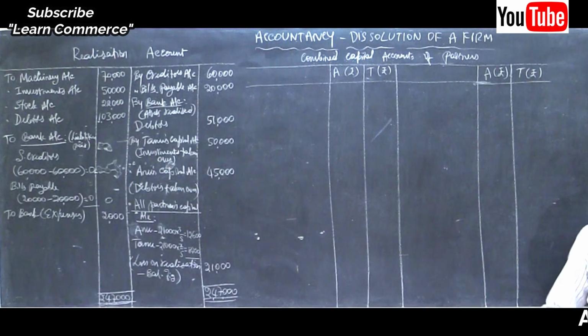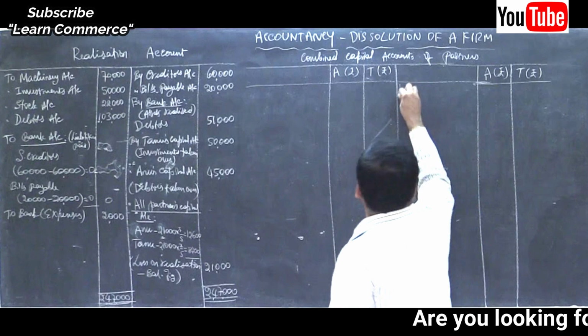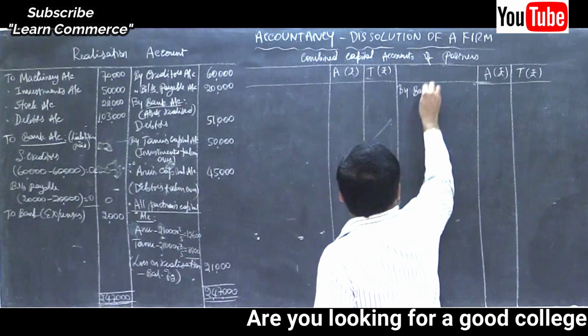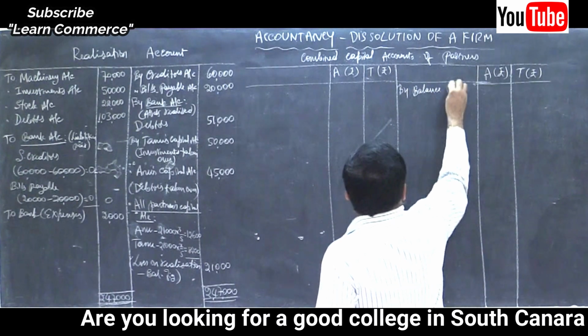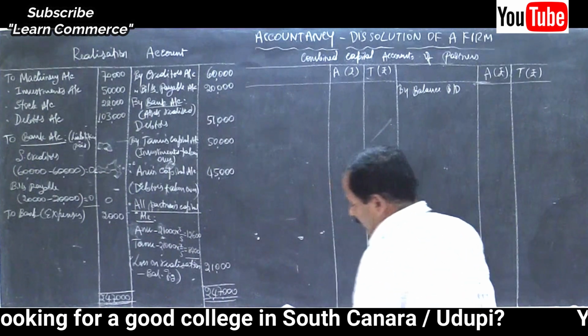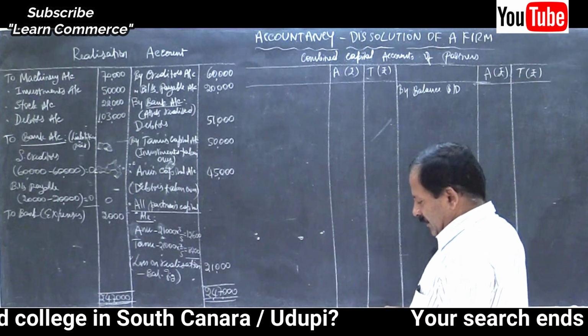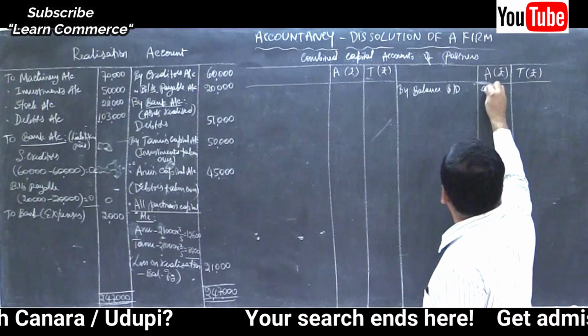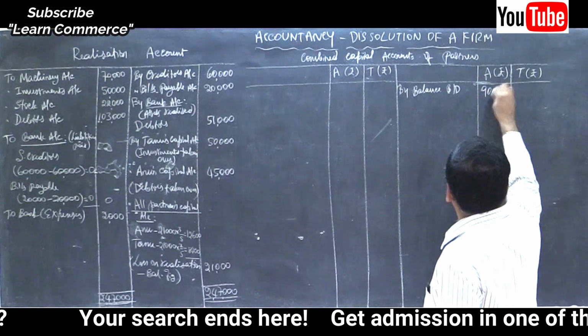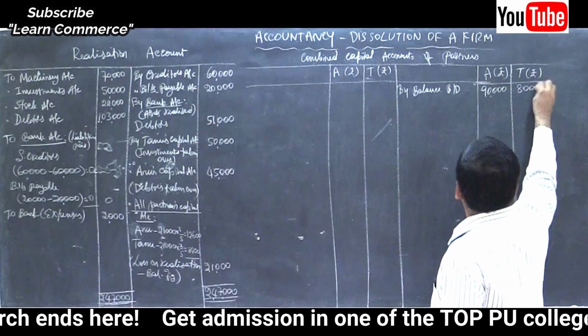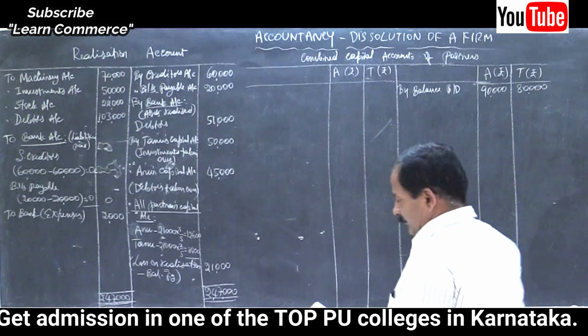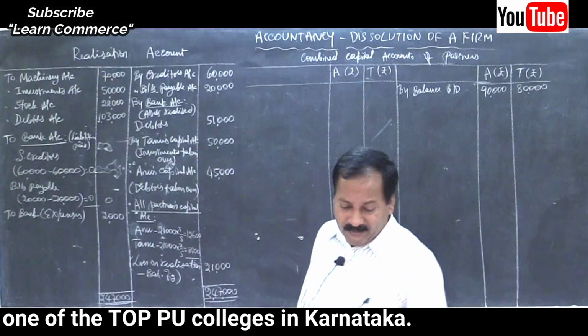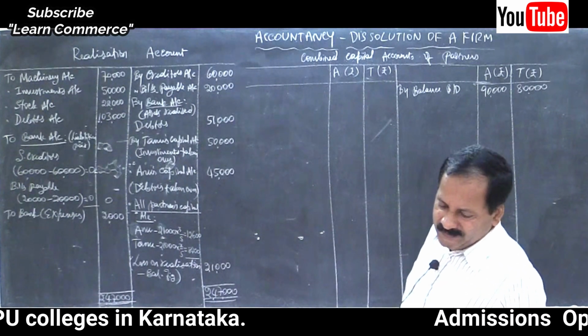Yes, capital accounts, by balance brought down. Write the amount. How much? 90,000 and 80,000. Then by reserve fund, 10,000.